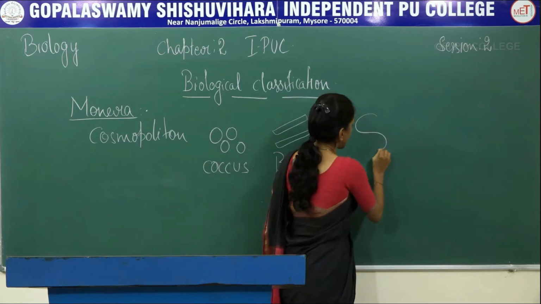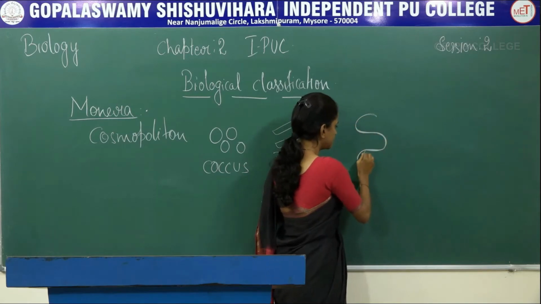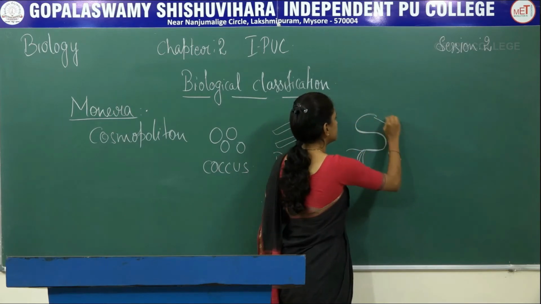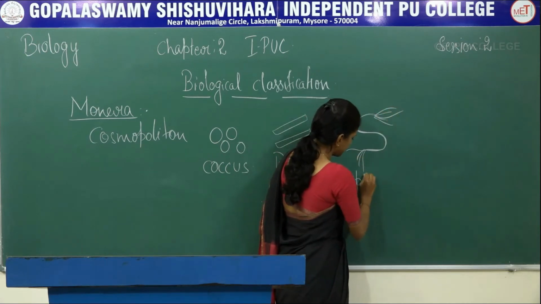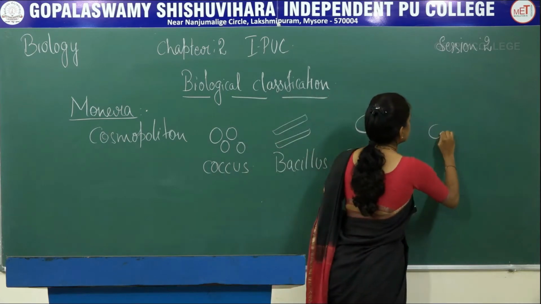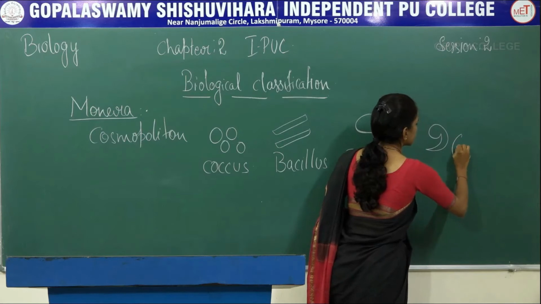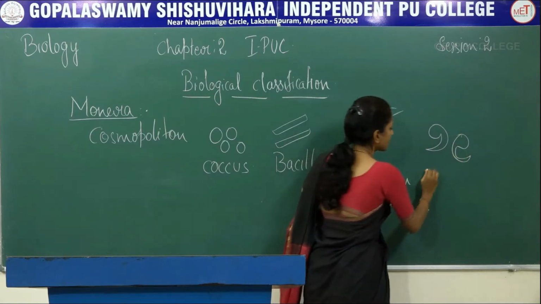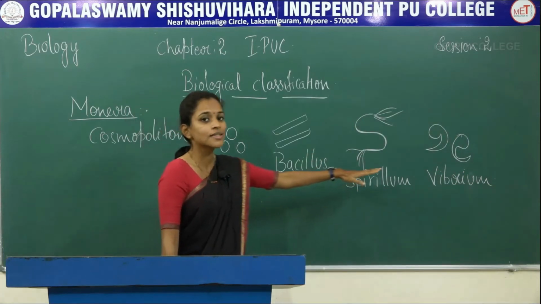If it is spiral shaped, it is spirillum. If it is coma shaped, it is Vibrio. These are all the singular forms.